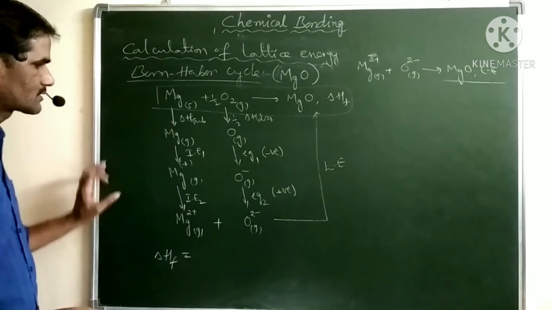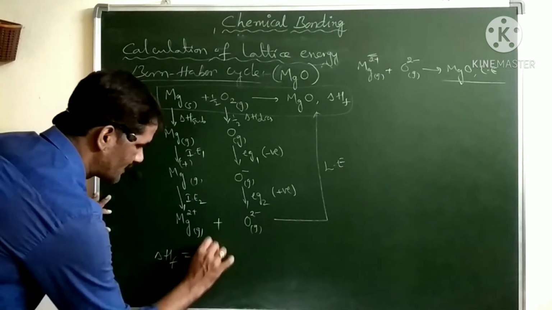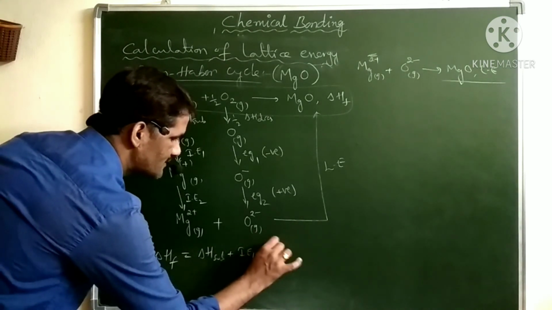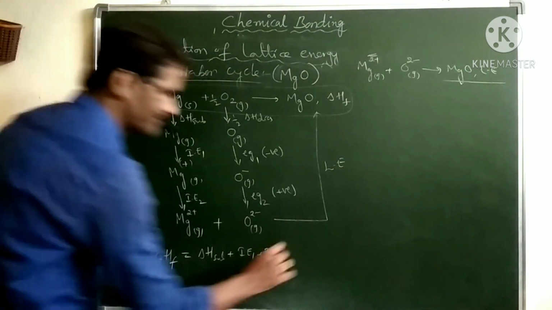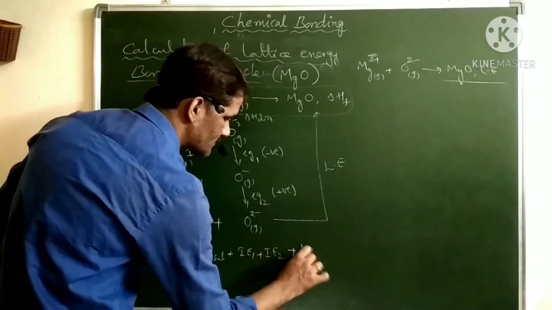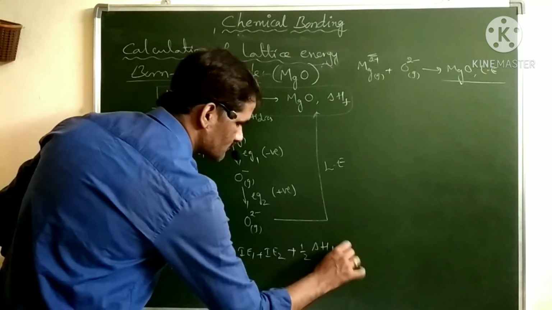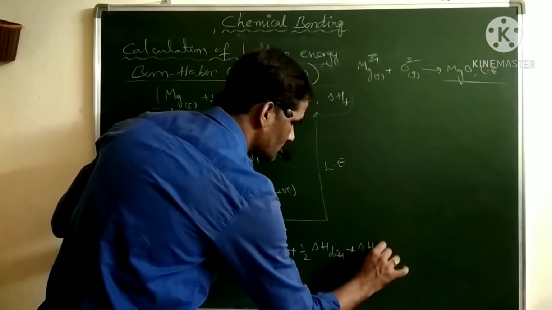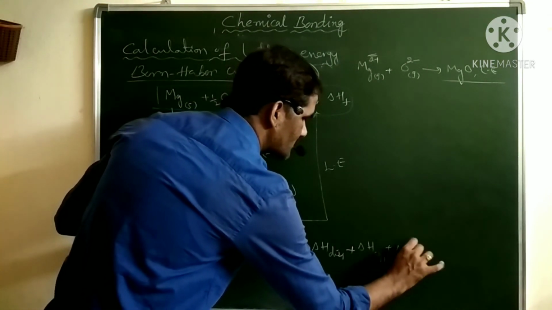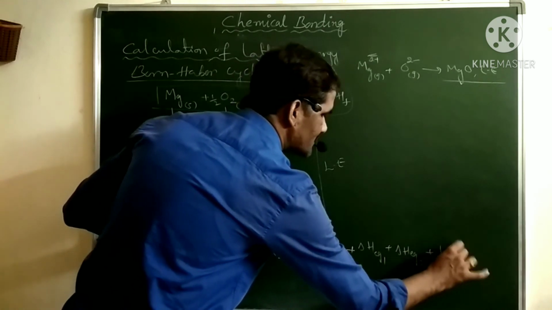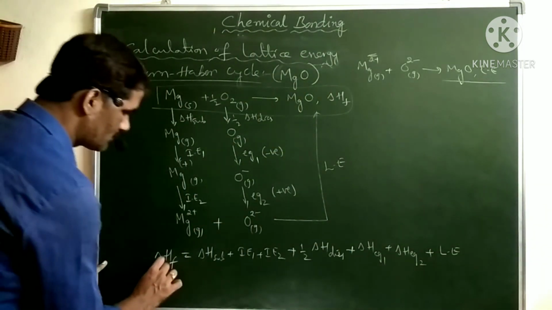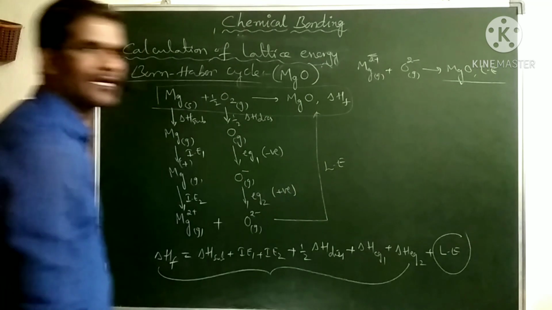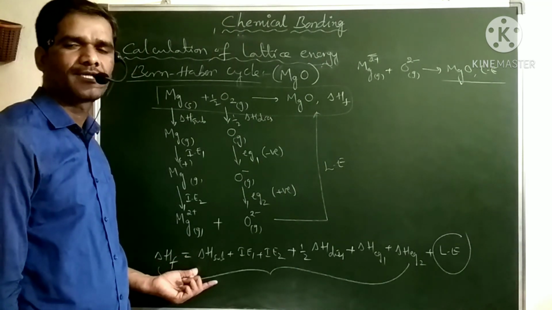Delta H formation is equal to all the energies involved here: delta H sublimation plus ionization energy 1 plus ionization energy 2, the two ionization energies, and dissociation, plus electron gain enthalpy 1 plus electron gain enthalpy 2, and lattice energy. Again, all these values are known experimentally, and the unknown value is the lattice energy, which we can calculate by applying their respective values.